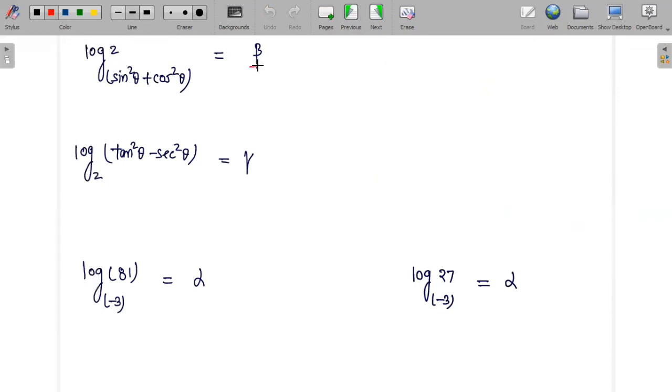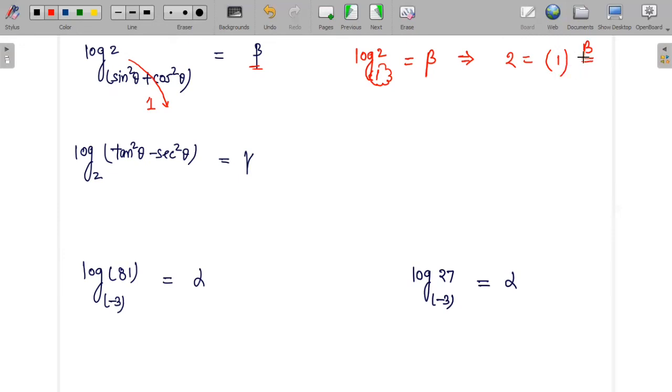Say I have to find the value of beta where log of sine squared theta plus cosine squared theta to the base 2 is given. To get the value of beta, you should feel comfortable with trigonometric identities. As I know, sine squared theta plus cosine squared theta will be 1 for any value of theta. If that is the case, then I need to get the value of beta for log 2 to the base 1. If I convert this logarithmic form into exponential form, where the base is 1, then I'll have 2 equals 1 to the power beta. I need to find out the value of beta.